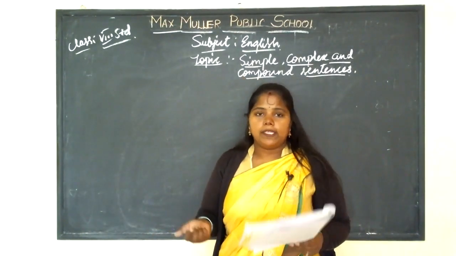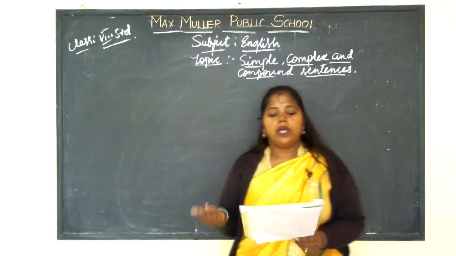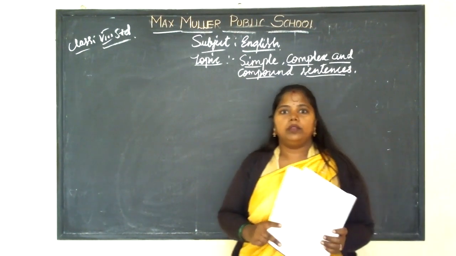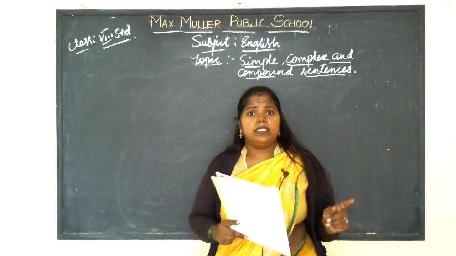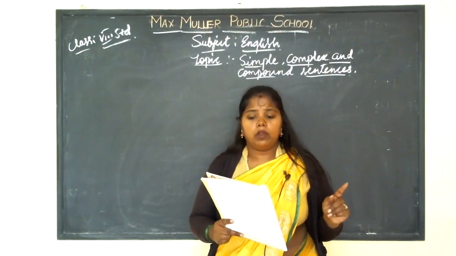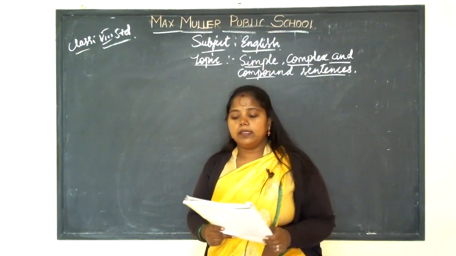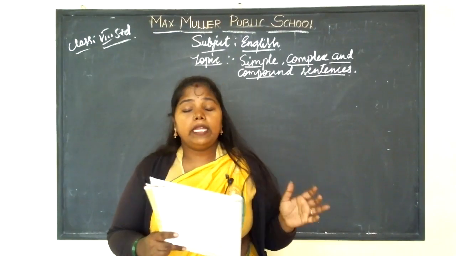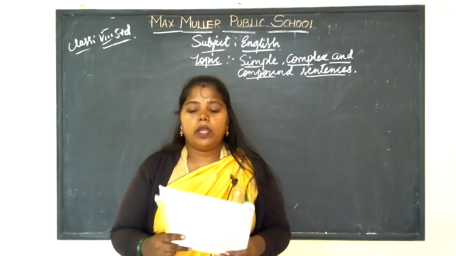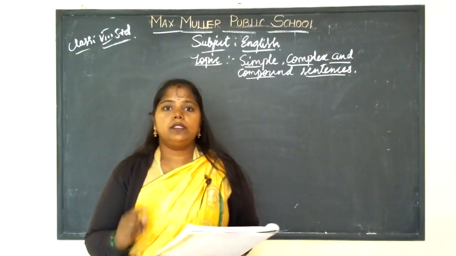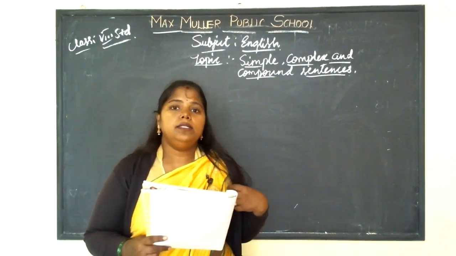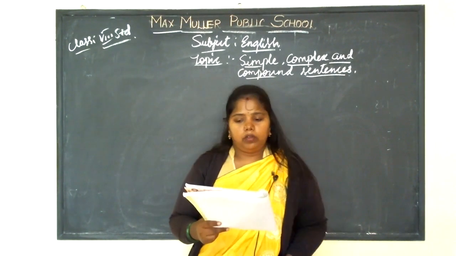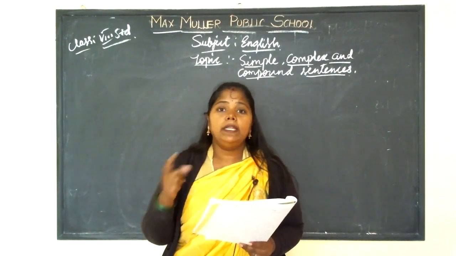Once again I'll explain. A simple sentence consists of only one clause. A compound sentence consists of 2 or more independent clauses. A complex sentence has at least one dependent clause.